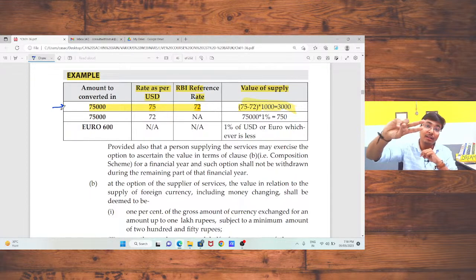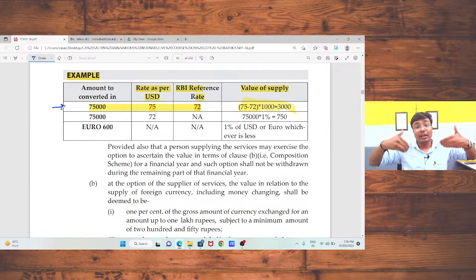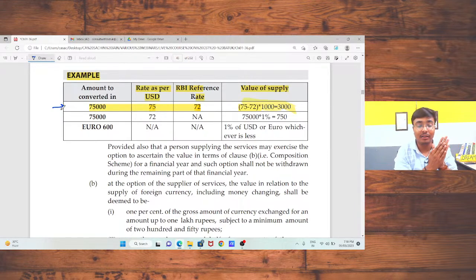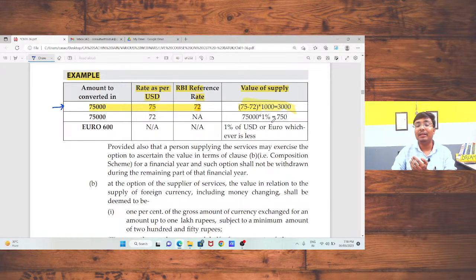Another situation is where the RBI reference rate is not available in the market. In that case, I have Indian currency and I want to convert it, then the value of supply will be 1% of my Indian currency. That means if I am going to convert 75,000 rupees into US dollars, then 1% of that 75,000 will be your value of supply, and the bank has to pay the tax on that amount, that is 750 rupees. Is that okay?